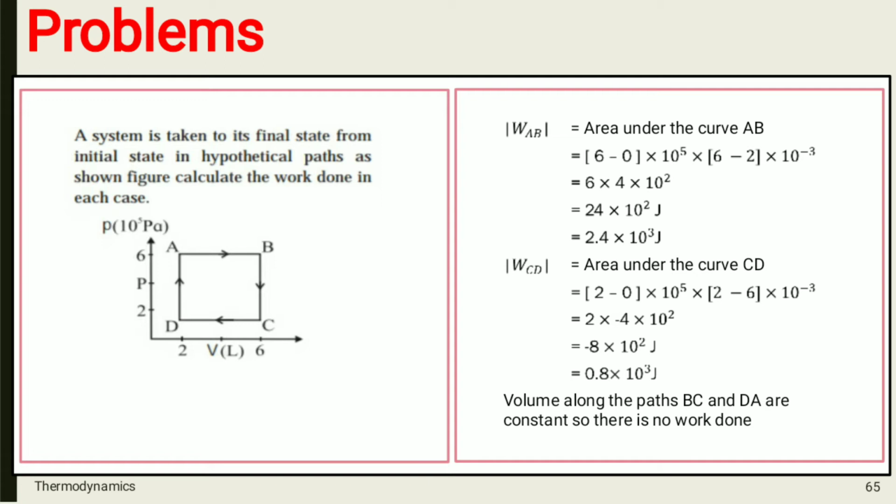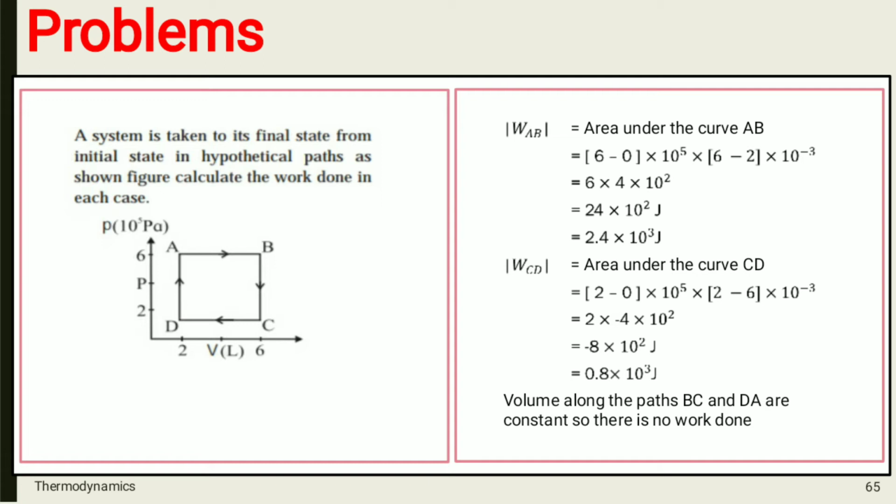Here you have to calculate work done for every path. So, we will start with the path AB. You know that when such a graphical representation is given, then work done is the area under the curve. If you are considering work done for path AB, that is mod of WAB is equal to the area under the curve AB.